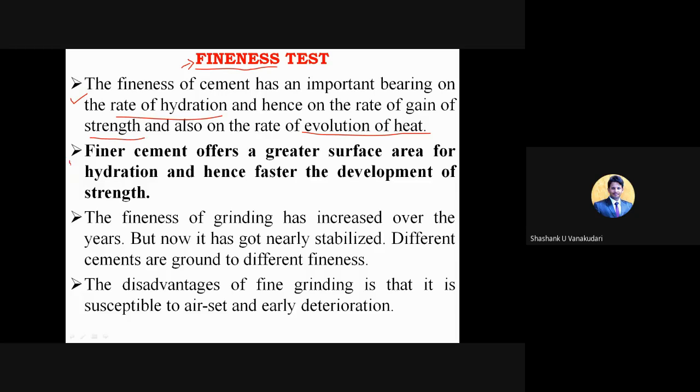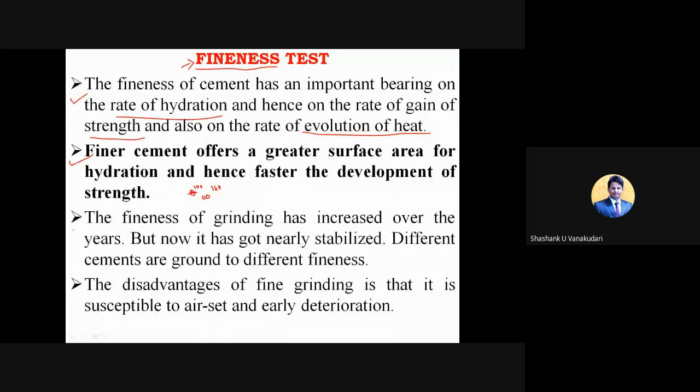As we discussed in the previous class, finer cement offers a greater surface area, right? I gave an example: when you divide this one into two particles, the surface area is around 100, you can consider. But when you divide it, it will not be the same as the initial one; it will change. Might be that surface area will be 150, because even this particular part gets divided, and that area is also considered. So you get the larger surface area when it starts with finer particles.